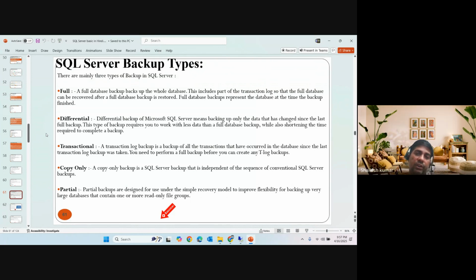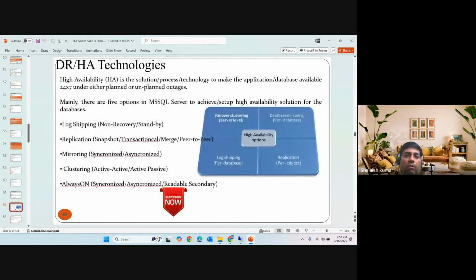So now we are going forward to the implementation part of HADR, DR. SQL Server allows us to enable or implement DR and HADR through log shipping, replication, mirroring, clustering, and Always On.